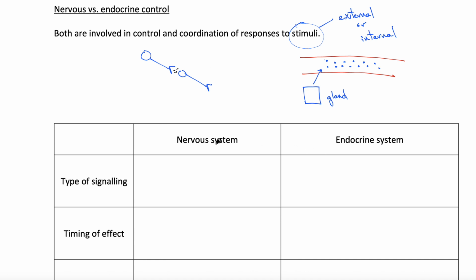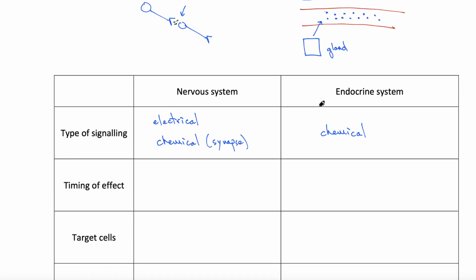In the nervous system, the signaling within the neuron itself, here in the axon and in the cell body, is electrical in the form of graded and action potentials. But here at the synapse, we have the release of neurotransmitters and we have chemical signaling there. So in the nervous system, signaling is both electrical within the neuron and chemical in the synapse. In contrast, the endocrine system is chemical signaling. Gland cells are releasing hormones that are traveling in the bloodstream to other parts of the body where they're having their effect.